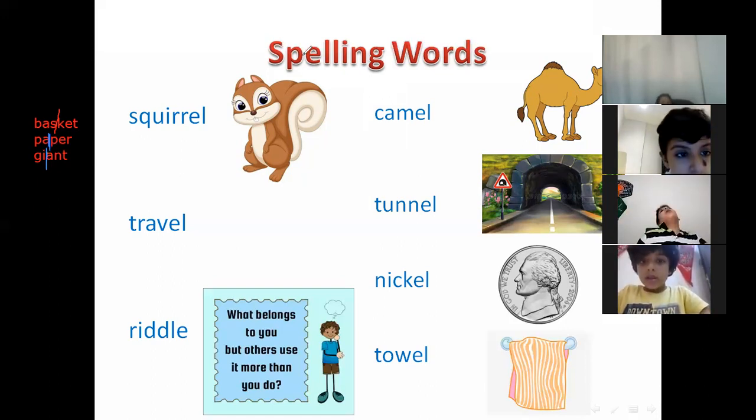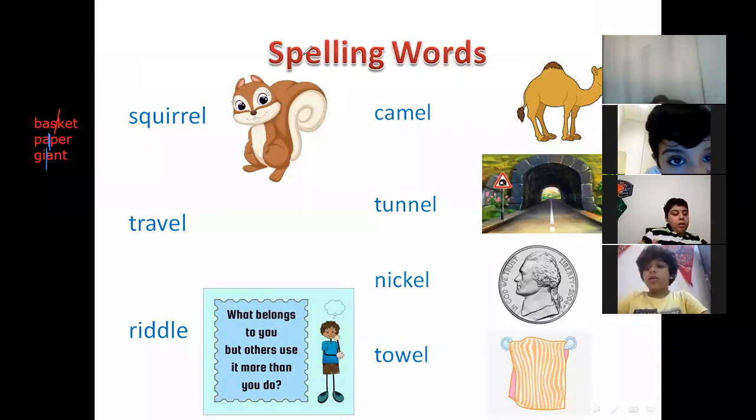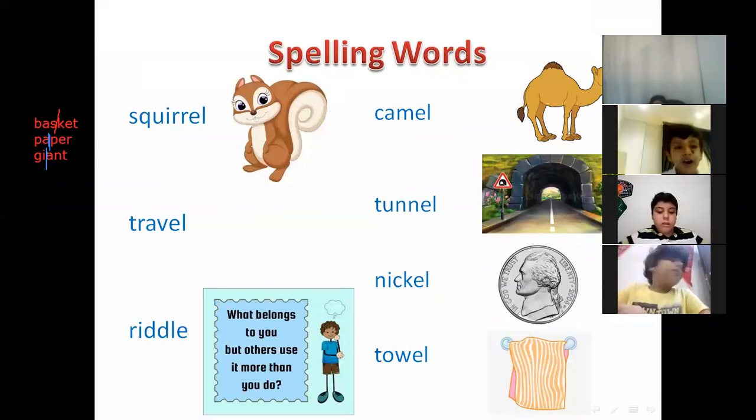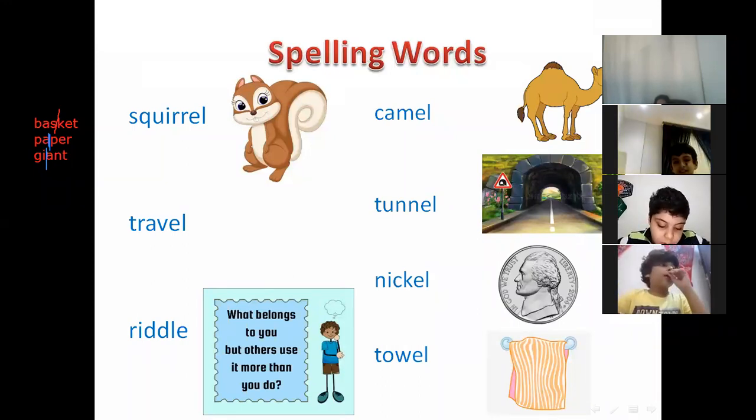So Nayan, we have many different rules. We will not use this rule for all the words, only the consonant LE words. Do you understand or not yet, Nayan? I understand. Are you sure? I am sure. Okay, so Nayan, don't forget, we have many different ways to divide the words. We don't have only one rule.